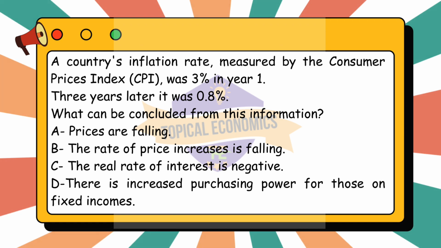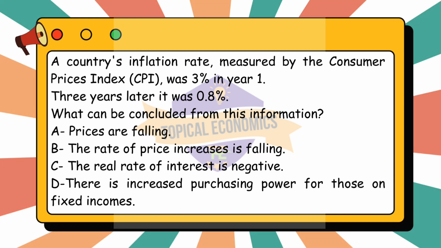Coming to option B, the rate of price increases is falling, is correct. The inflation rate has decreased from 3% to 0.8%, which means the rate of price increases has slowed down. This is the most accurate interpretation of the information given. Next, option C, the real rate of interest is negative, cannot be concluded directly from the information given. The real rate of interest is the difference between the nominal interest rate and the inflation rate. The problem does not provide any information about the nominal interest rate, so we cannot determine whether the real rate of interest is negative.